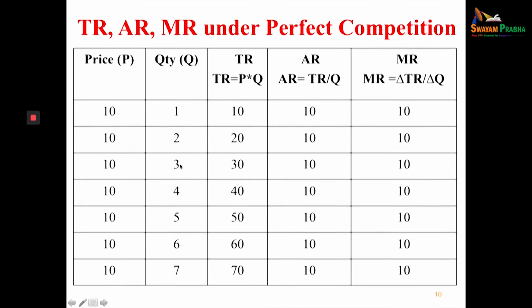Similarly, at the third unit, revenue goes from 20 to 30. Again the change in quantity is 1, and 30 minus 20 is 10. Similarly, 40 minus 30, 10. 50 minus 40, 10. 60 minus 50, 10. 70 minus 60, 10. So 10, 10, 10. Average revenue and marginal revenue are the same.